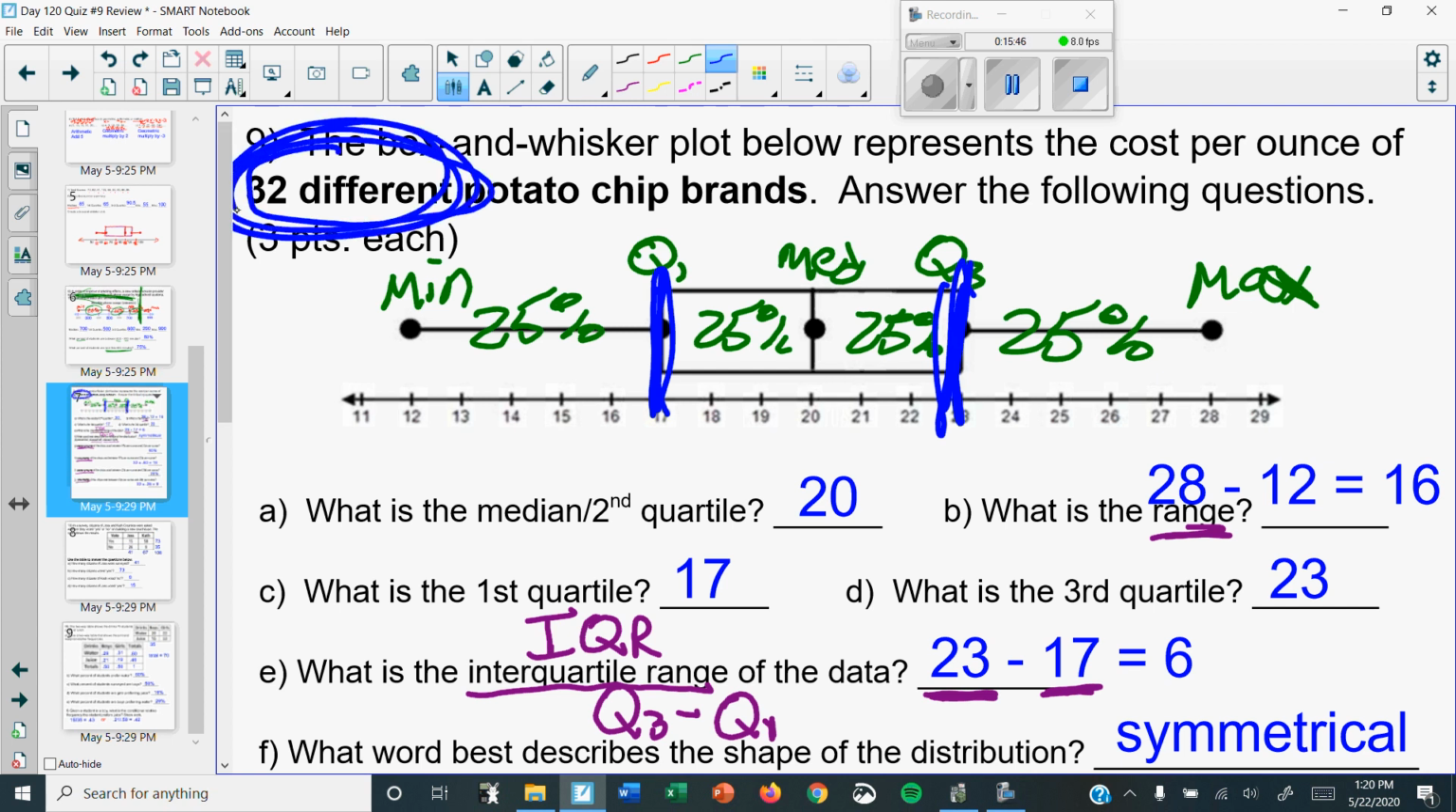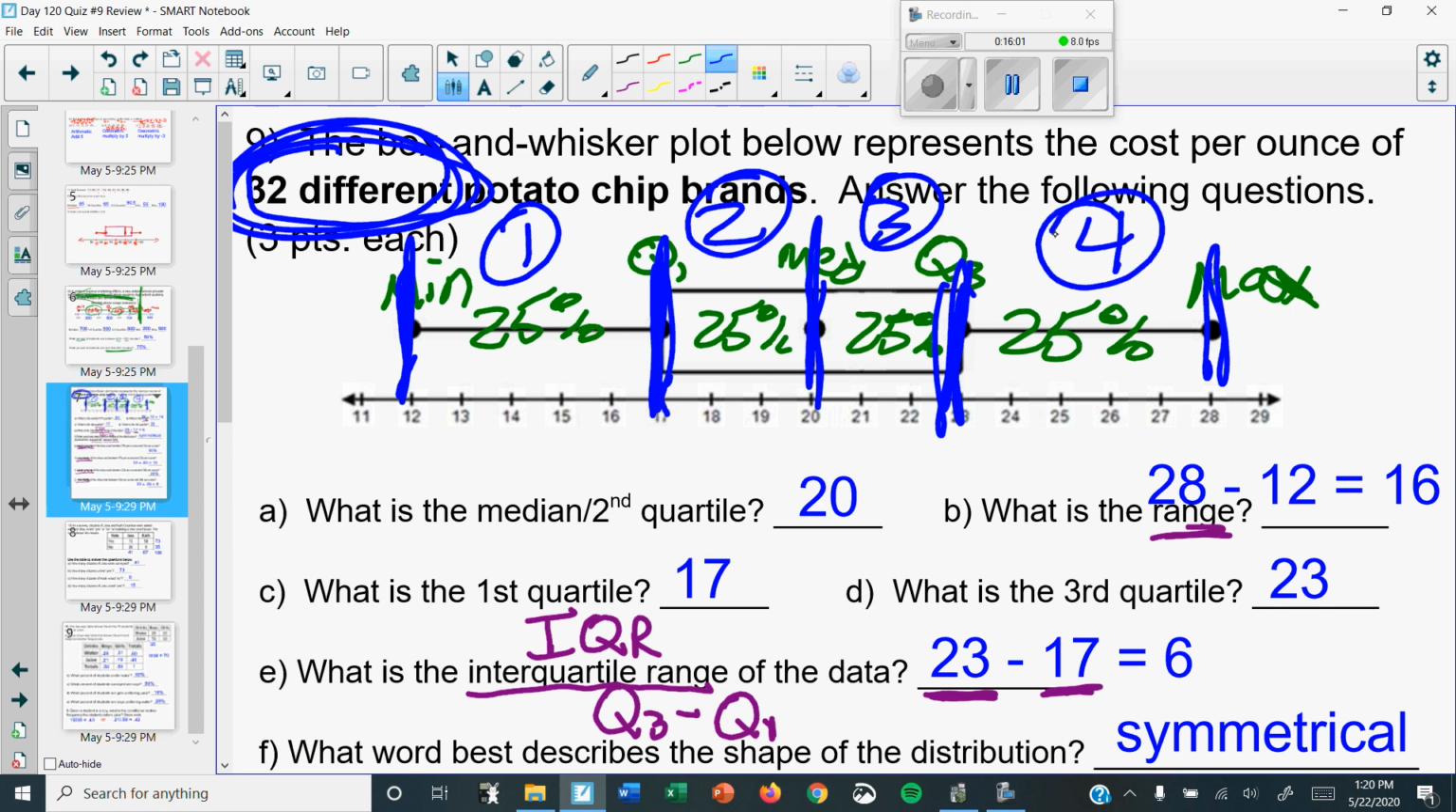32 different potato chips. Now, here's the easiest way of doing it. Do you see how there are 4 sections? I'm just going to label them 1, 2, 3, and 4. So if those are 4 equal sections, all you have to do is 32 divided by 4, which means there are 8 different potato chip brands in this section. 8 here, 8 there, 8 there.